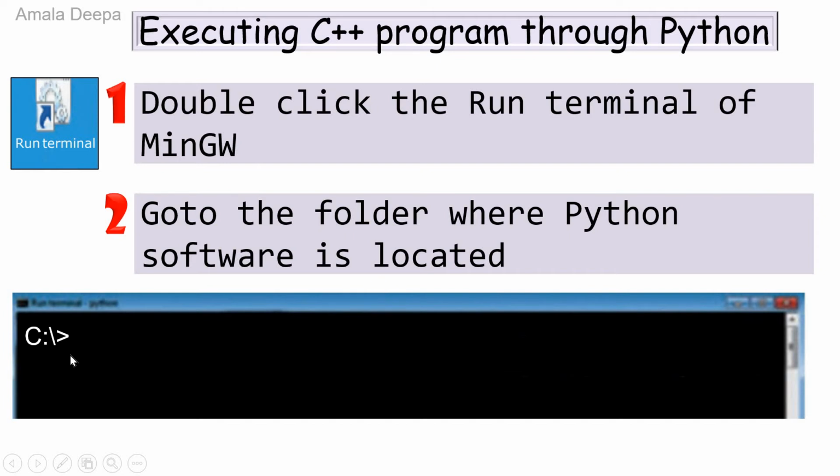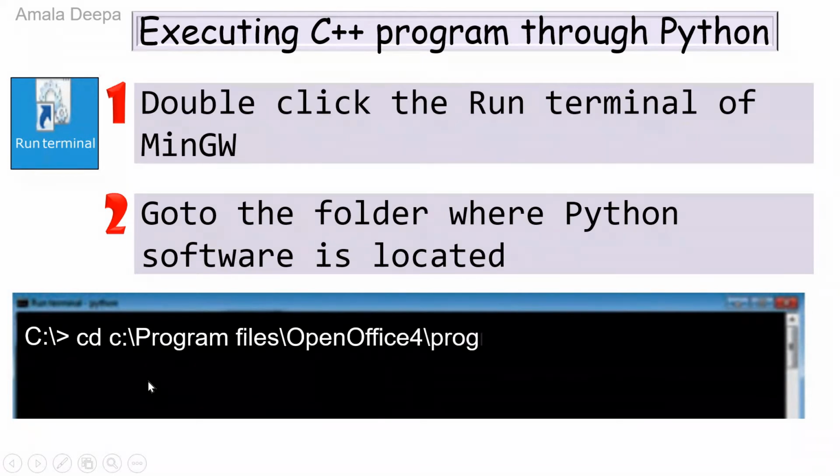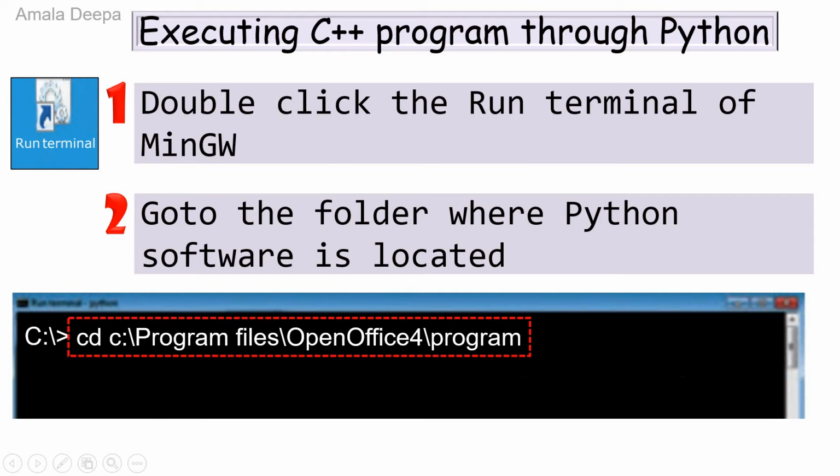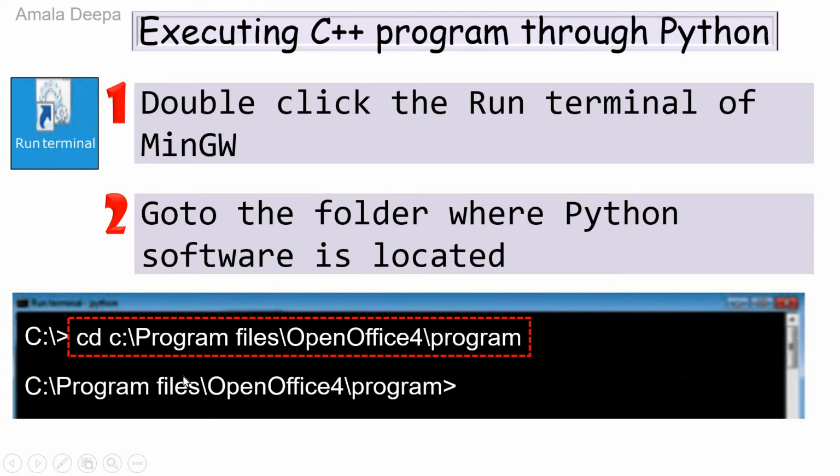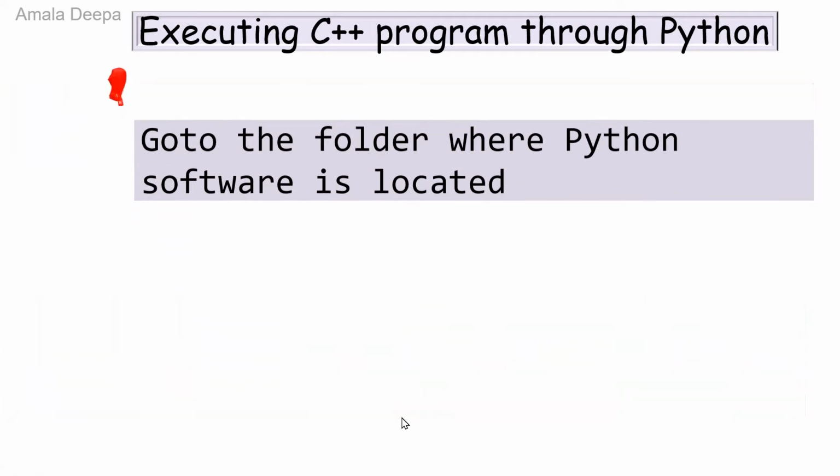So here in the command prompt, you type cd space and the location where Python software is located in your system. The cd command stands for change directory. And when you press enter, you can see that the command prompt is now showing the location where Python is located in your system.